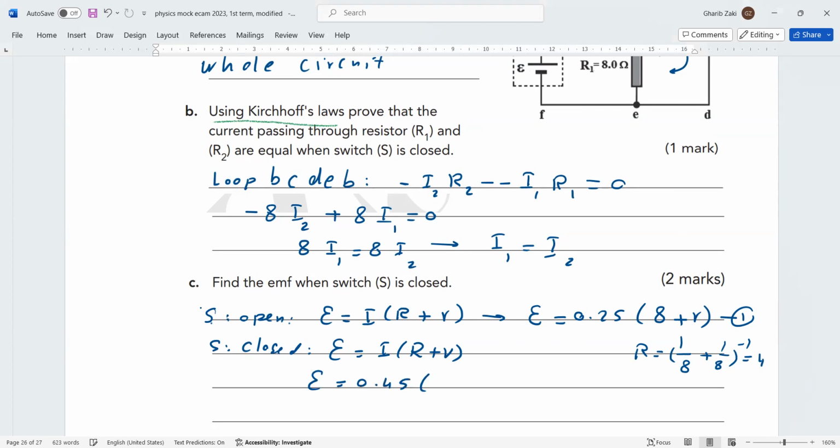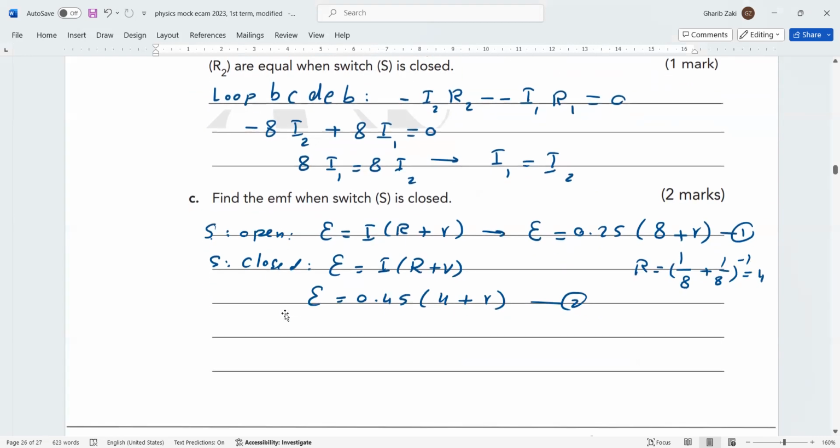And now R capital is 4 plus R small. This is equation number 2. Equate 1 and 2 because they give the same EMF. So 0.25 (8 plus R) equals 0.45 (4 plus R). From this, you can get R. R will be 1 ohm. And then you can get EMF by substitution in the equation.